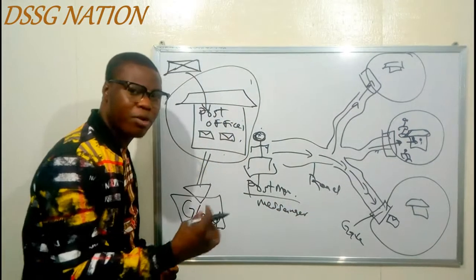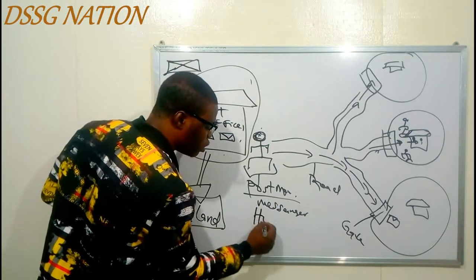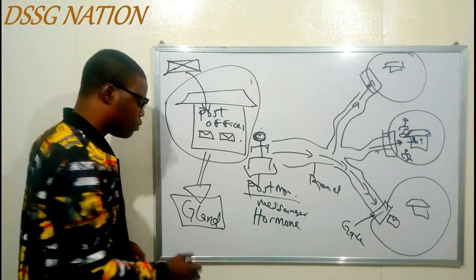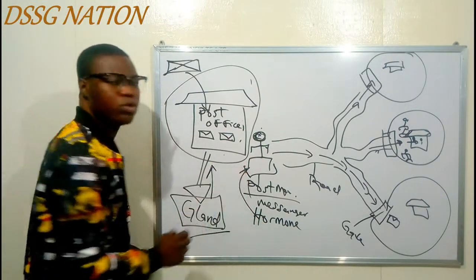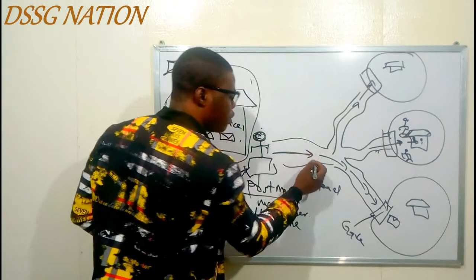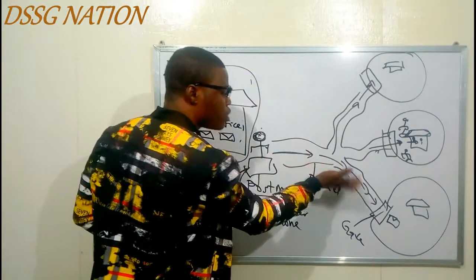But in our own body, in the endocrine system, what is the messenger? The messenger is the hormone. So the postman is the hormone. So the gland is the post office, the postman is the hormone, and the postman is going to move to each individual's house using the road.